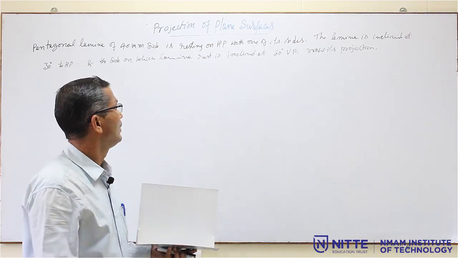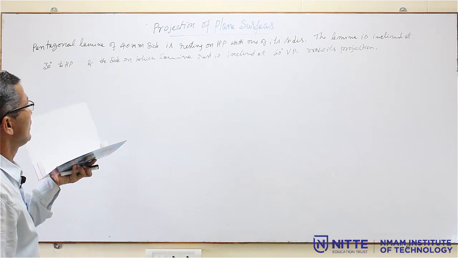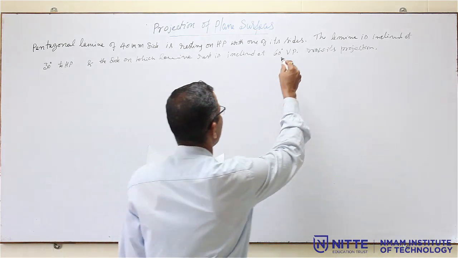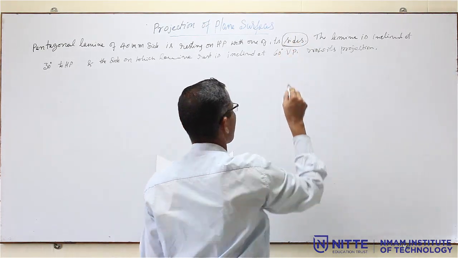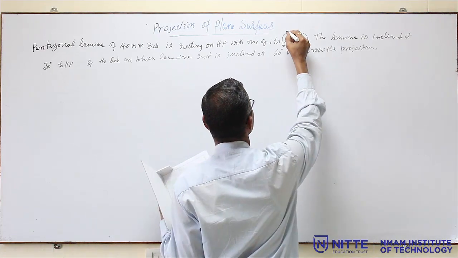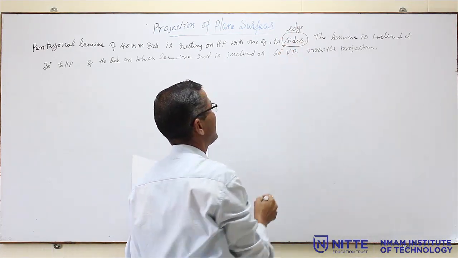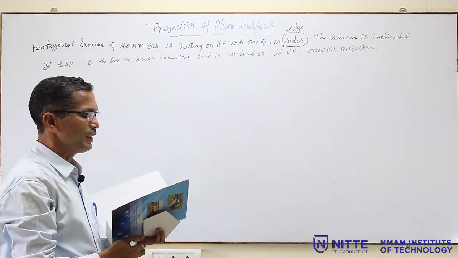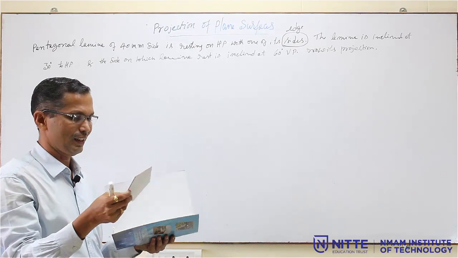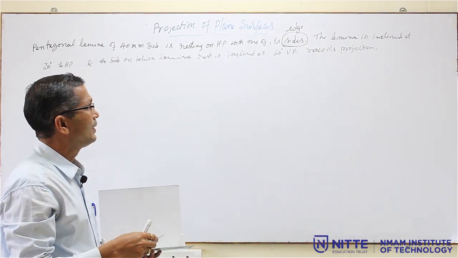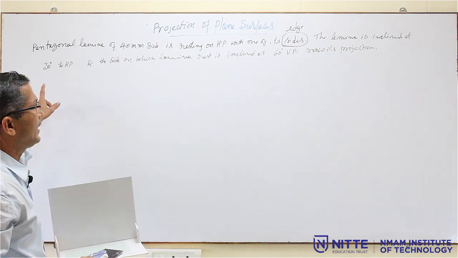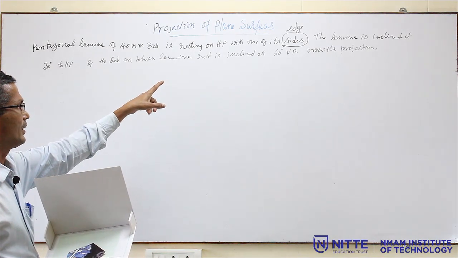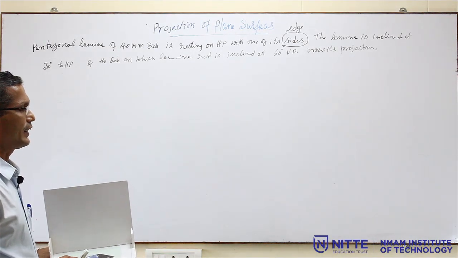So, what is the step? Read the problem. Resting on one of its edges or sides, side or edge, one and the same. Some of the problems they will give it as edge. So, that means it is resting on one of the sides like this. Then what are the inclinations given? Inclined at 30 to HP, and the side on which it is resting is inclined at 60 to VP.